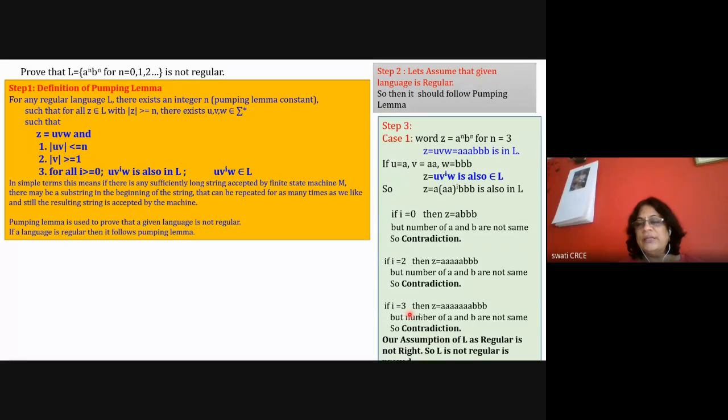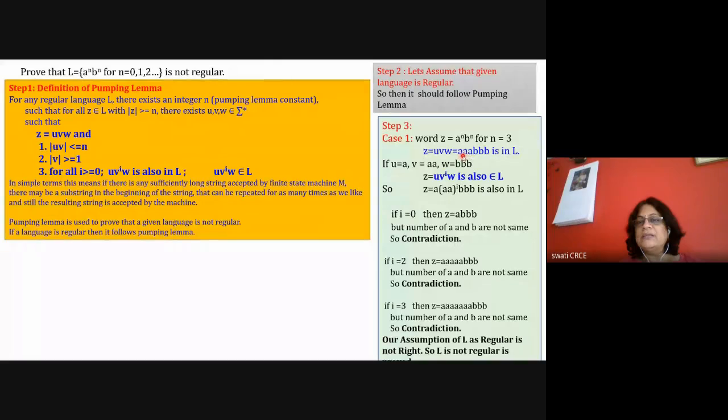If i is equal to 3, then I'm getting A, the u part, then double A for 3 times, and then triple B. So the number of A's and B's are not equal. So there is a contradiction. So in case 1, I have taken the left double A's as v. Now you can try case 2, with AB from this particular string as v.